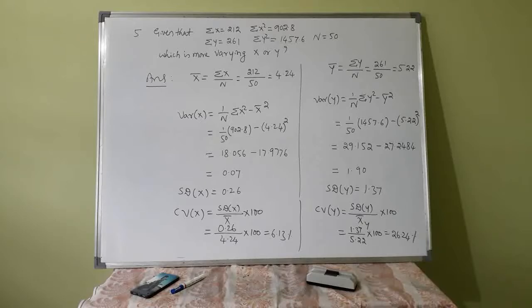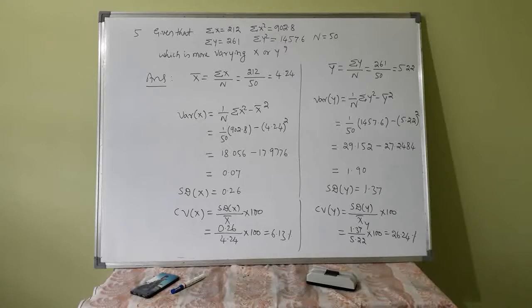Similarly, variance of y is 1 by n into summation y square minus y bar square. That leads to 1.90 something. You just substitute and work it out on the calculator. You will get standard deviation of x as 0.26. Standard deviation of y is 1.37. As x bar and y bar are different, you have to go for coefficient of variation, coefficient of variation of x and coefficient of variation of y.